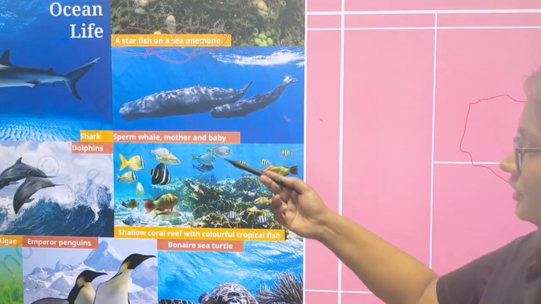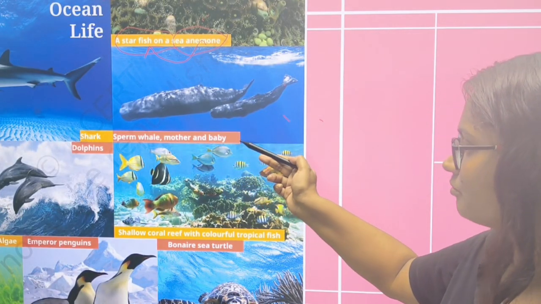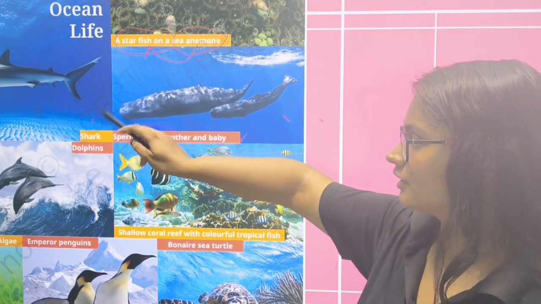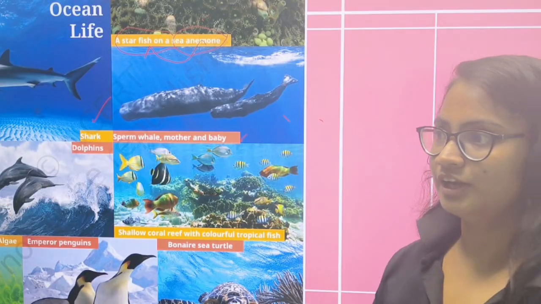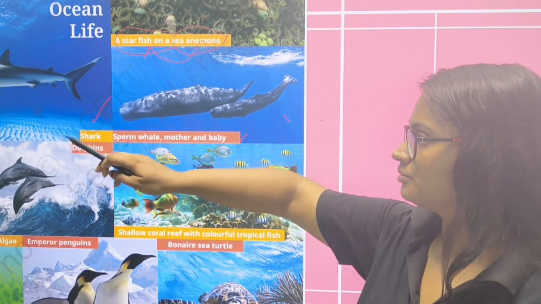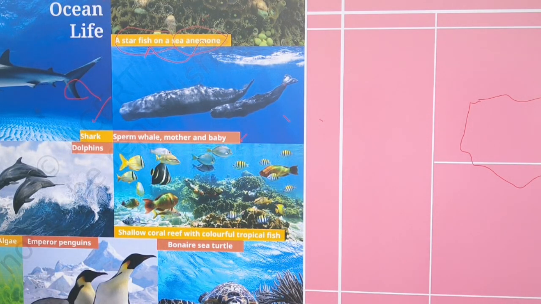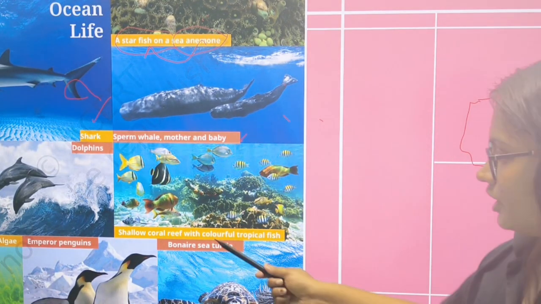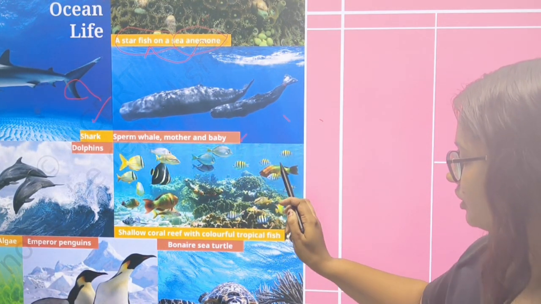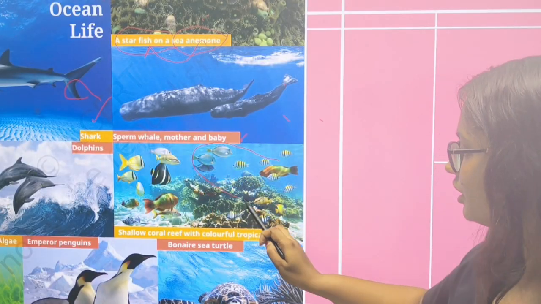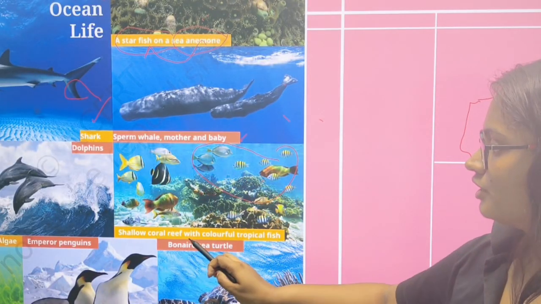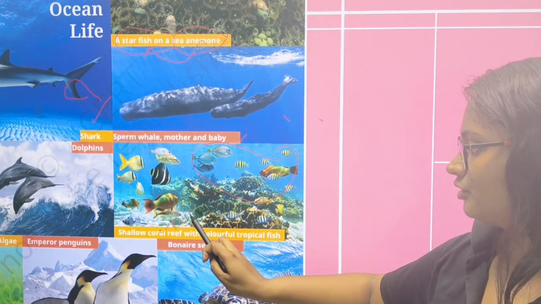And see this, the sperm whale mother and baby shark. They have a sharp tail. With the help of the sharp tail, they prey on small animals. And the shallow coral gives shelter to colorful tropical fish. So coral is so much necessary.